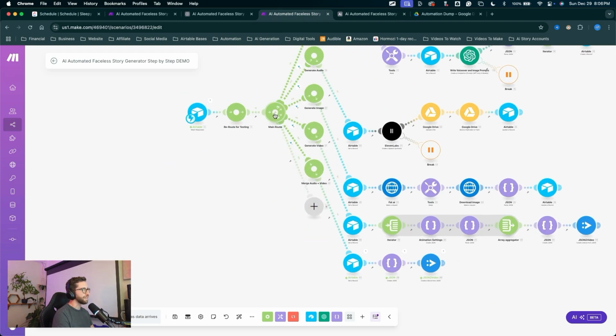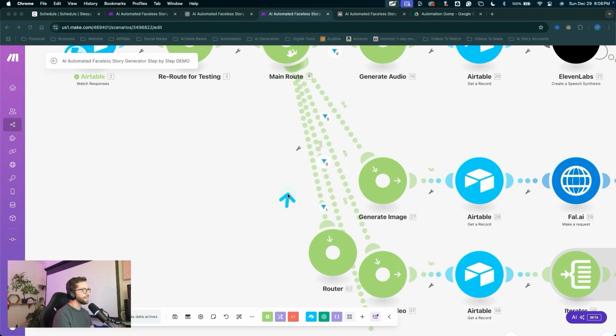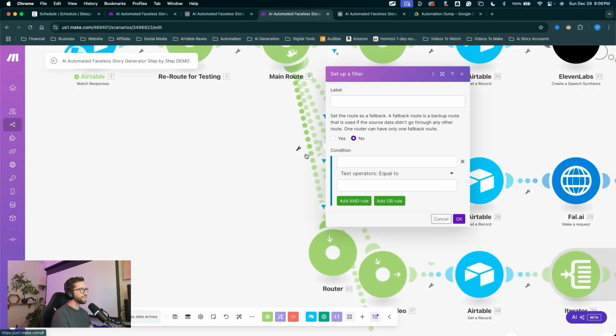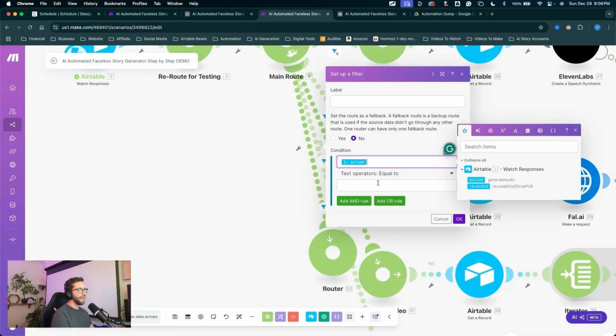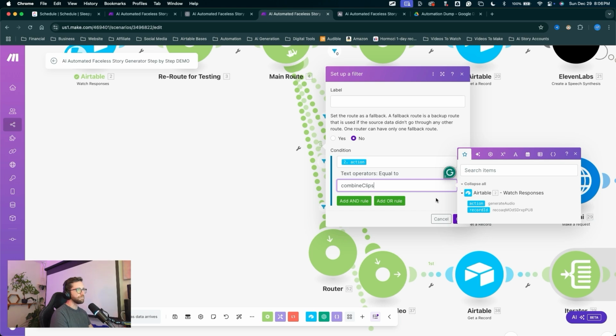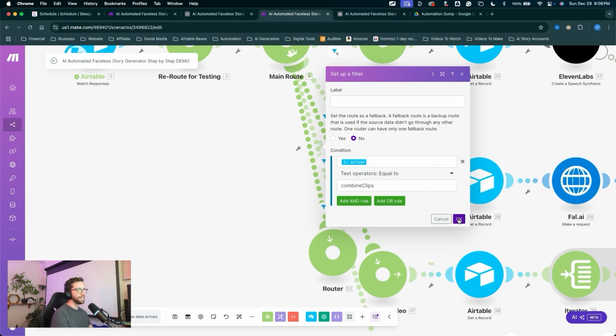I'll click on the main router. I'll click on that module and create a router. And I'll go ahead and delete these two blank modules. I'll click on the auto align button and immediately come into the little wrench to set up a filter where the condition action is equal to combine clips. Paste that in there, click OK.